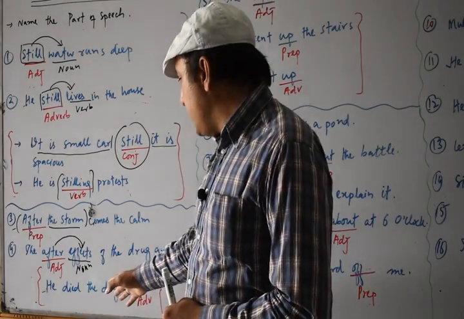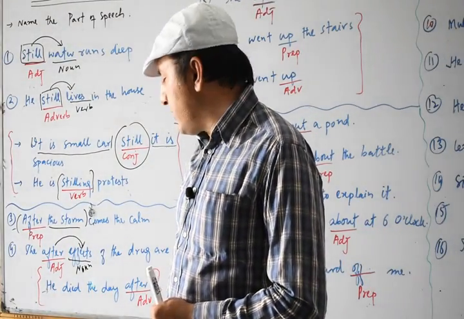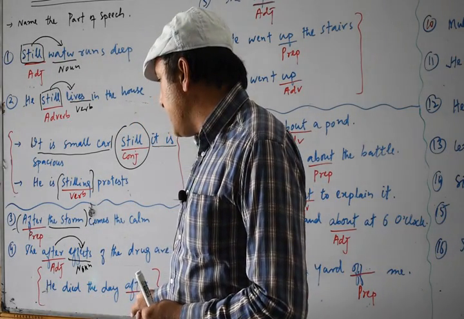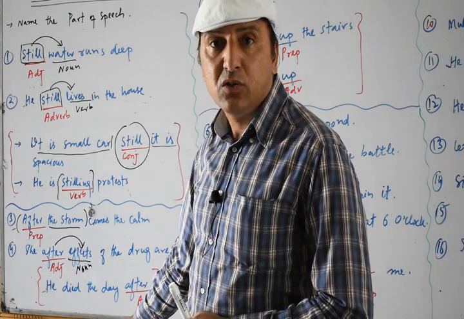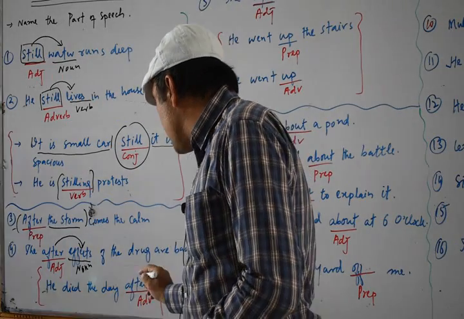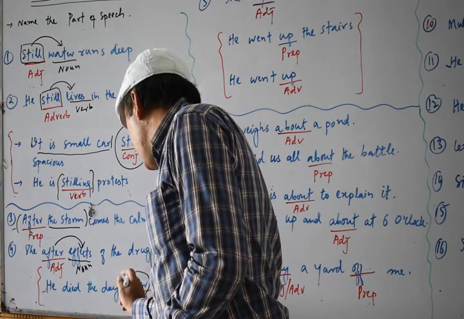In the next sentence, now you see we have this example. He died the day after. Now you see this example is not there in your textbook. So please be attentive. He died the day after. Now you see this after tells us about time.